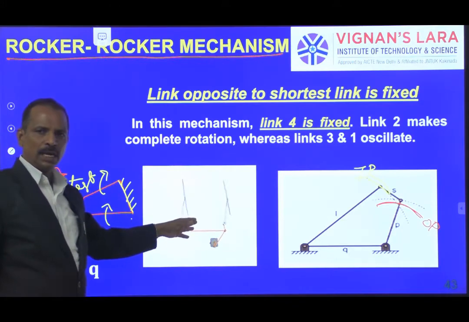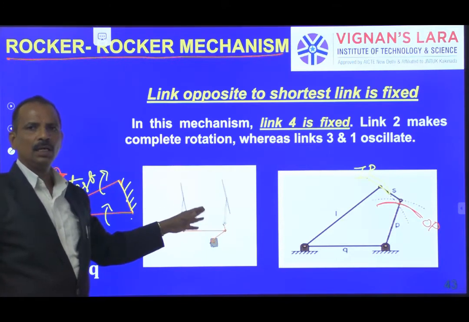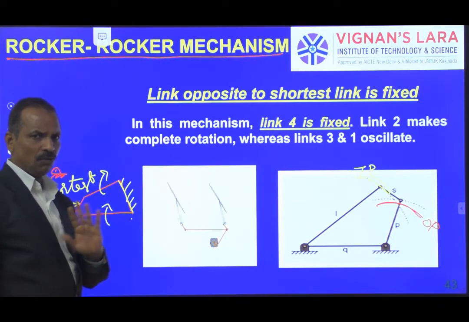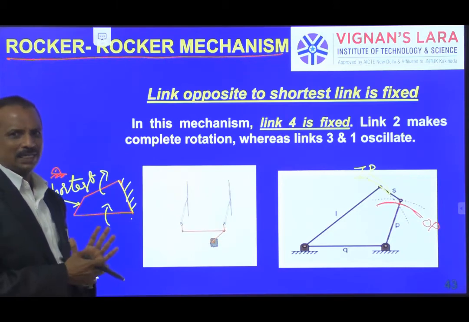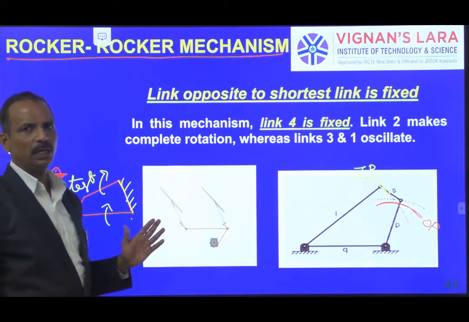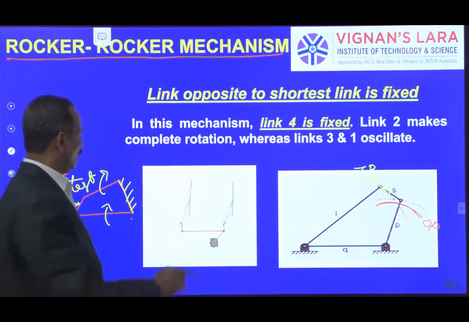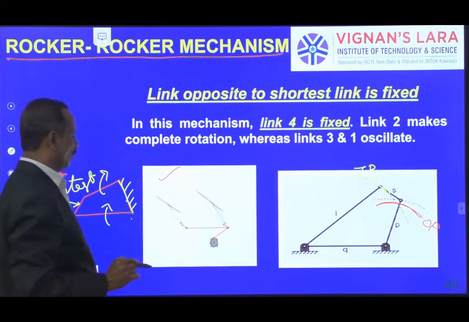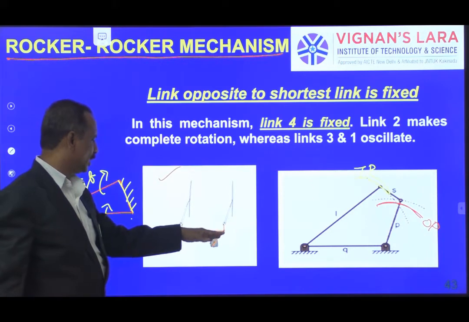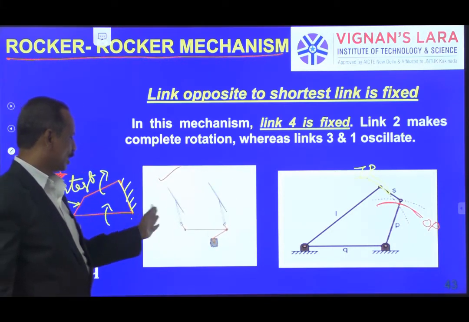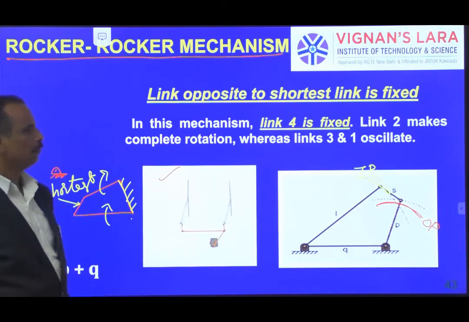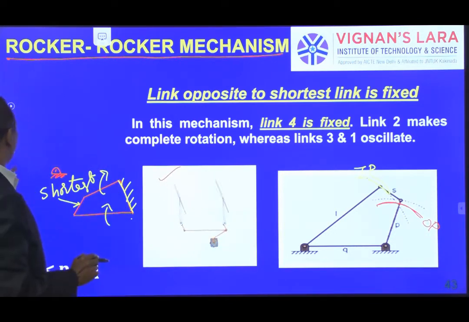An application of this: you can see in cars and vehicles, we can wipe the glass when it is rainy. To wipe off the water which is falling on the glass, the mechanism used is this, where both the links are oscillating. Input is oscillating, output is also oscillating. You are giving input here and you are taking output here. So both of them come under this rocker mechanism.